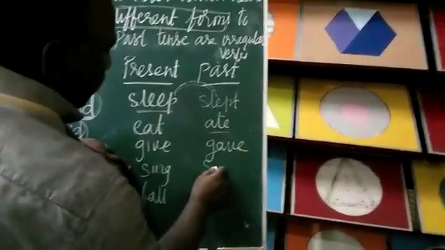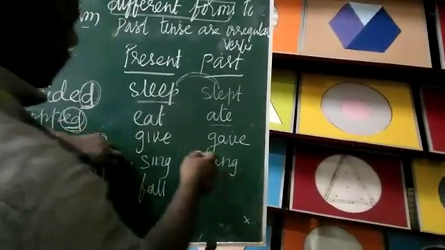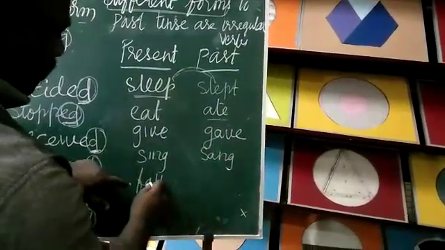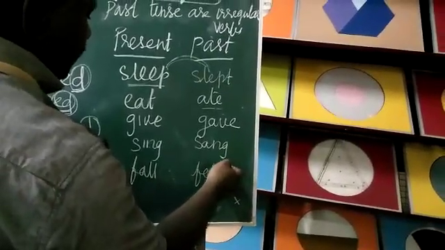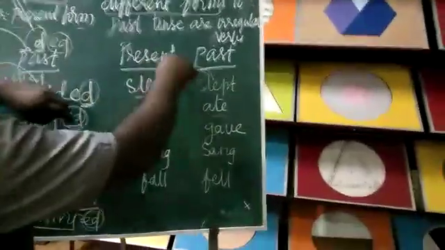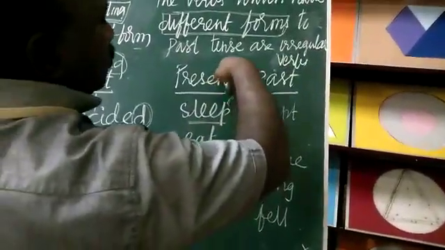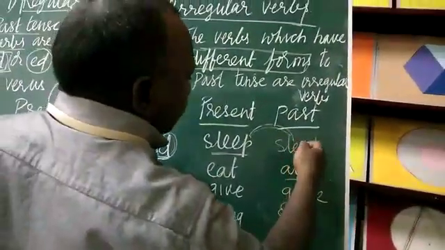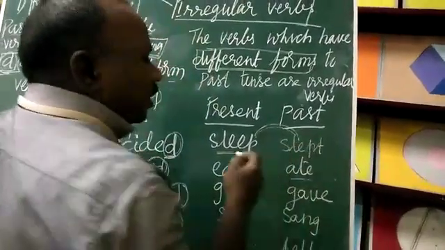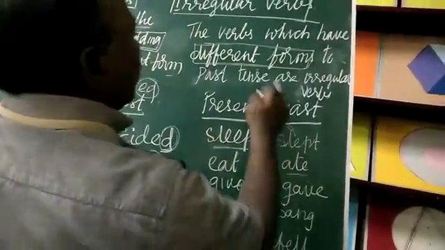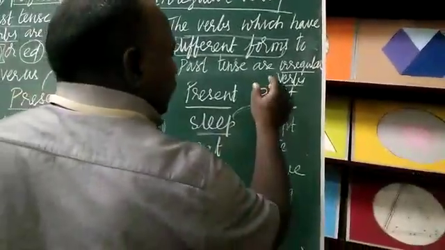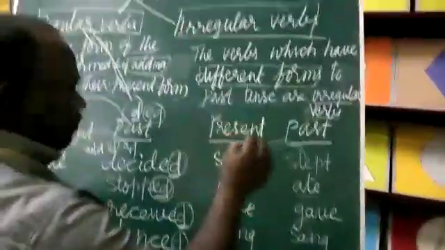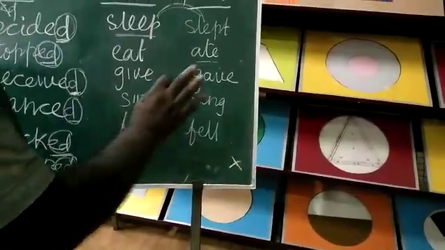Sing, in past tense you call it sang. The word changed, it's having a different form. Fall, it is fell. The entire word changed. So when you change present tense into past tense, if the past tense of the verb has a different form, children, then you call it an irregular verb. I think if I give you one exercise, you will understand better.